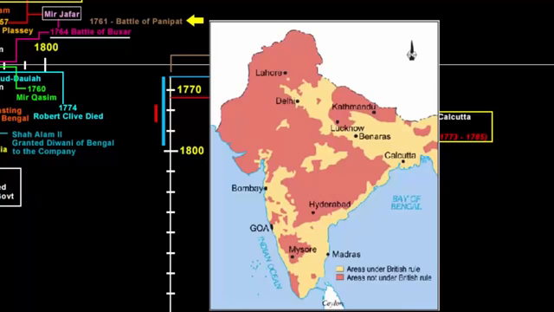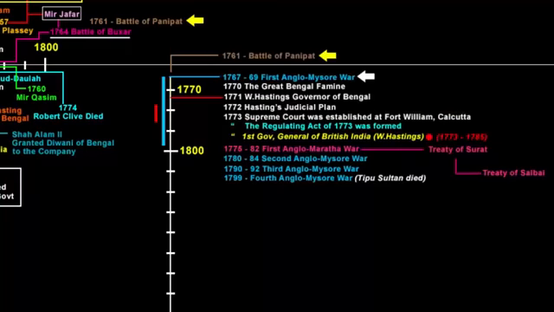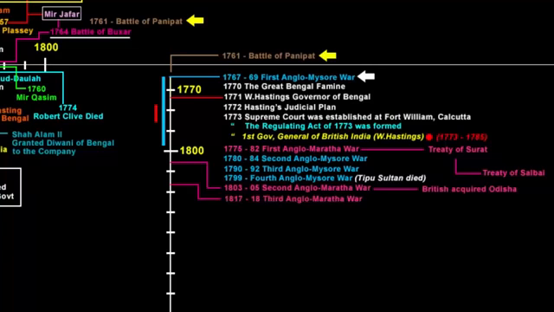So we should not be surprised that now the company went on war against the Marathas. The first Anglo-Maratha War started with the Treaty of Surat and ended with the Treaty of Salbai. The second Anglo-Maratha War took place between 1803 and 1805. It ended with the British acquiring several parts of Odisha. And the third Anglo-Maratha War took place between 1817 and 1818. This was the final and decisive conflict between the British East India Company and the Maratha Empire in India.